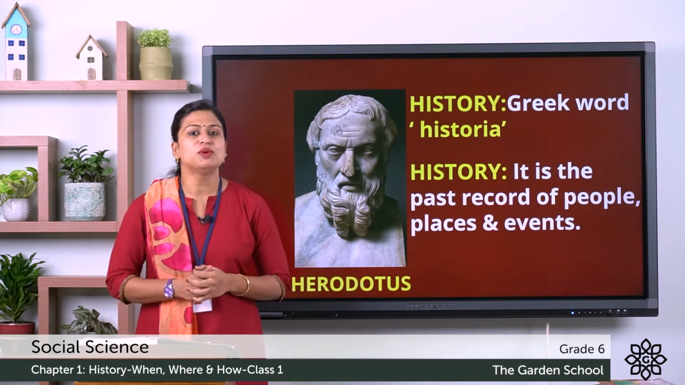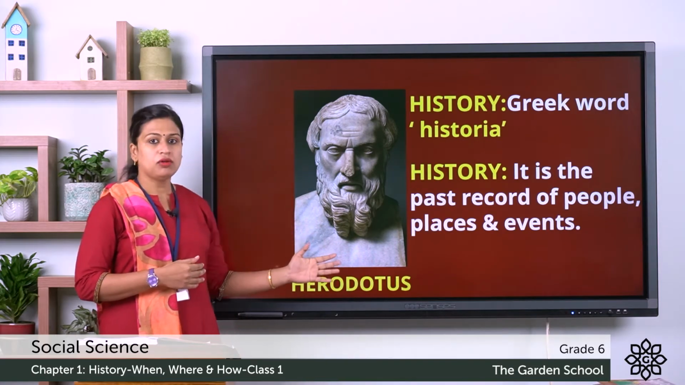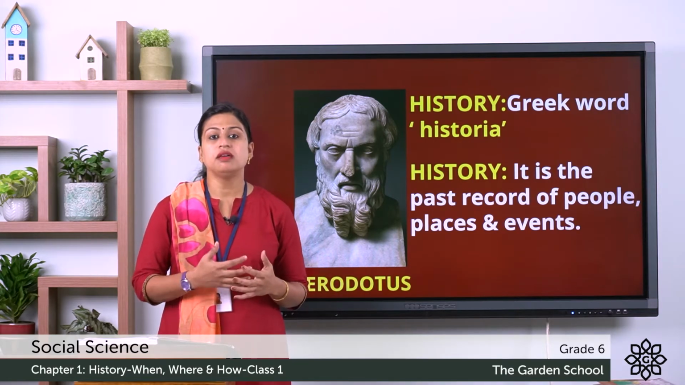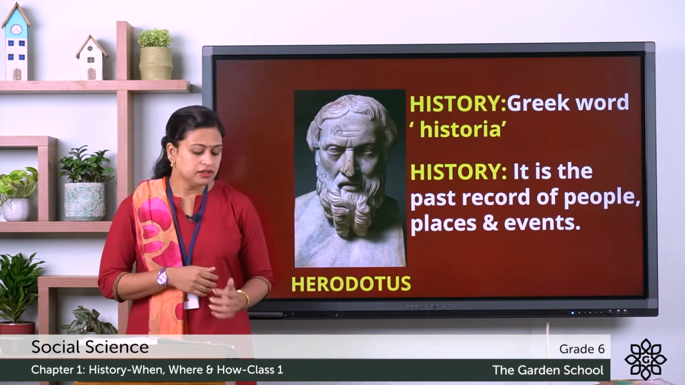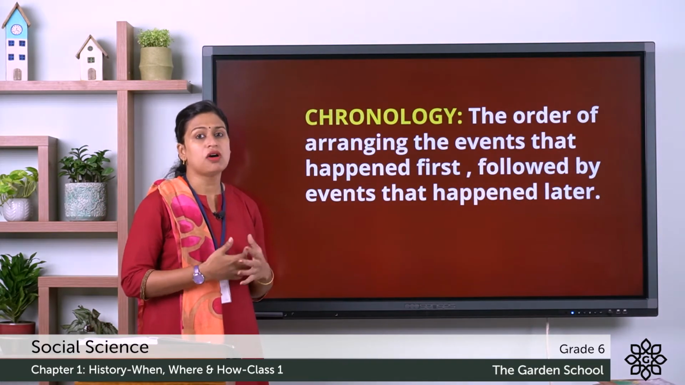Now, do you know who is known as the father of history? As you can see the picture, Herodotus is known as the father of history and he was a famous Greek historian. Now here you can see a new term and the term is chronology.